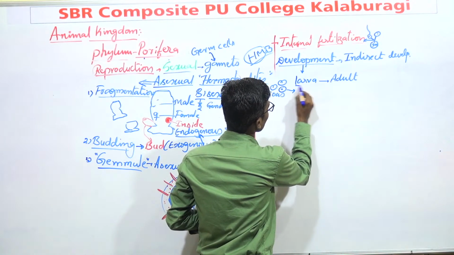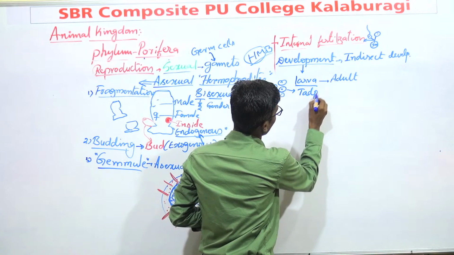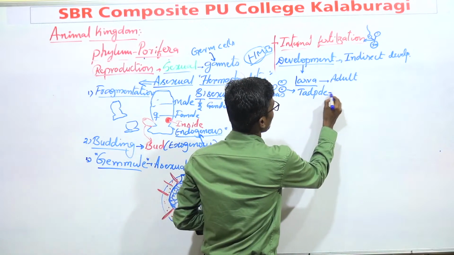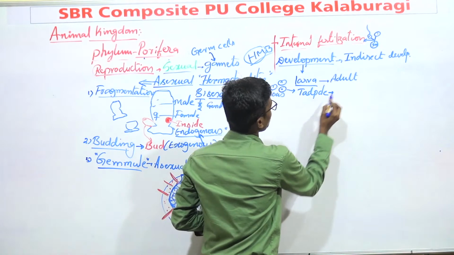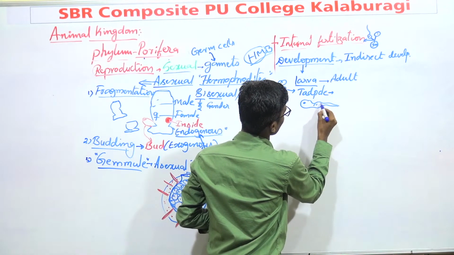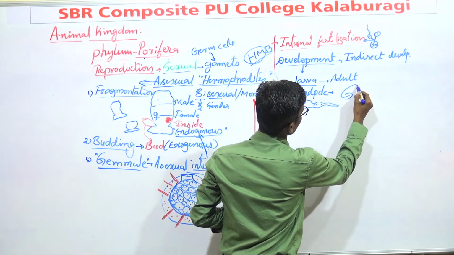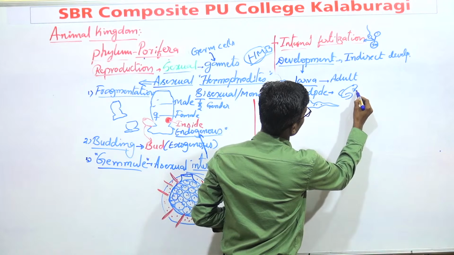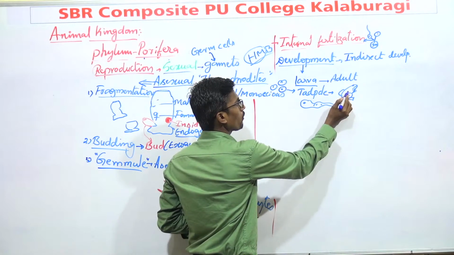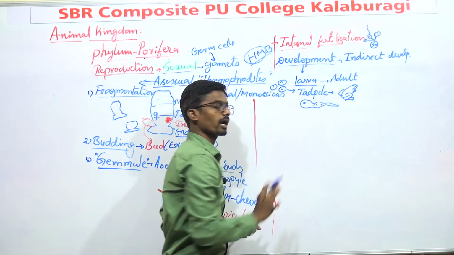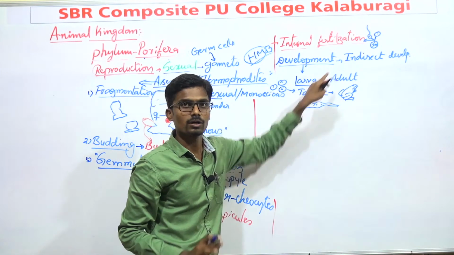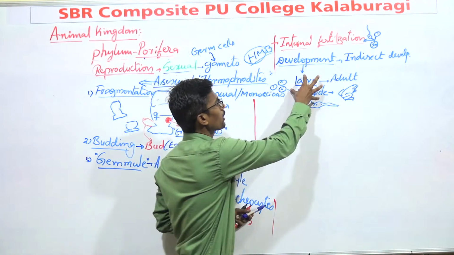Before that, they convert into a larva, that is the tadpole. This tadpole larva will become like this, and later converts into the frog. This frog came from the larva stage, the tadpole larva, and this kind of development is known as indirect development.